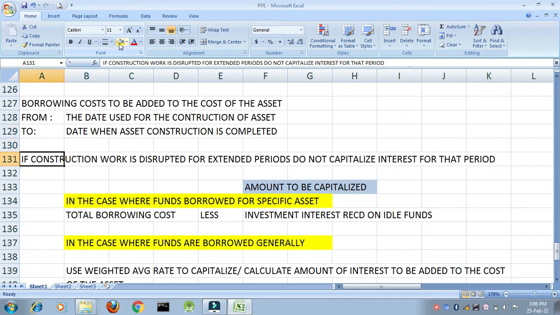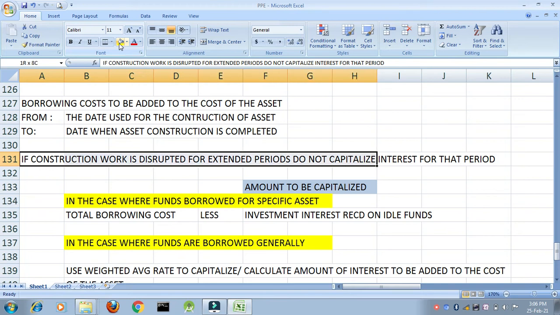If construction work is disrupted for extended period, do not capitalize interest for that period. For example, I am constructing a building, I have taken a loan. But what has happened? Suddenly there are heavy rains for some 2 to 3 months. Okay, do you think any construction work will be continued at that point of time?